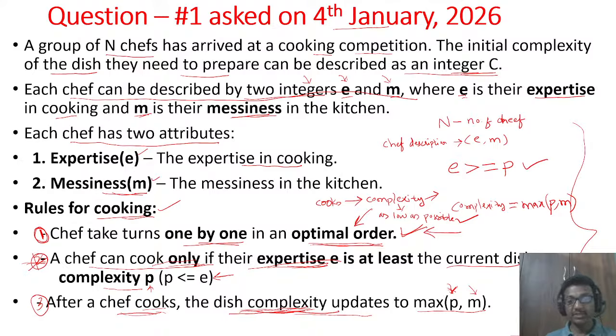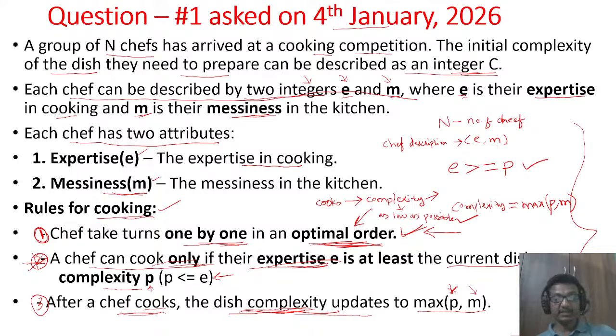We should understand this from the problem statement, the meaning of this optimal order. It is not mentioned that the chefs cook the dish in the order in which they arrived. The statement is that they take turns one by one in an optimal order.